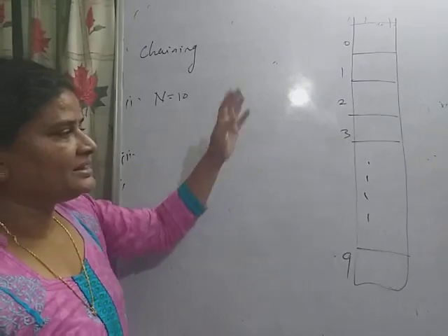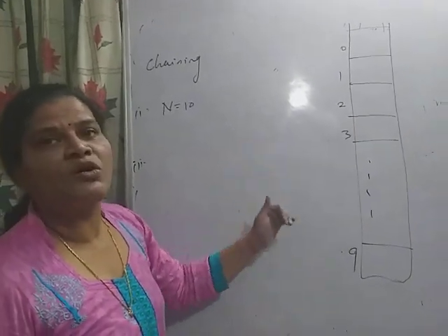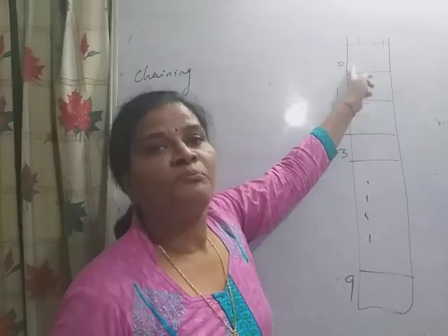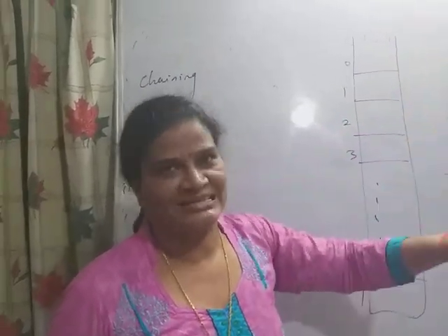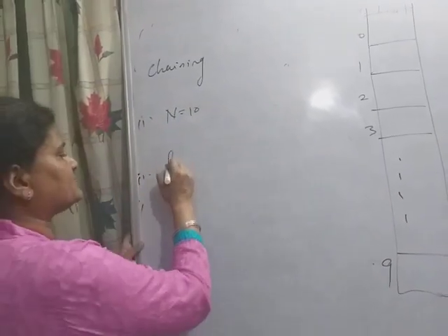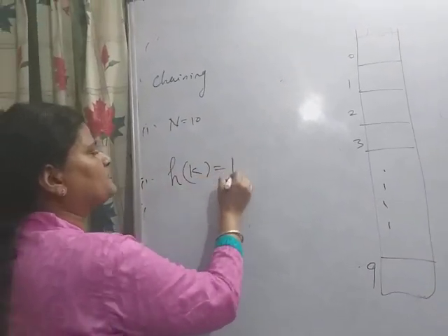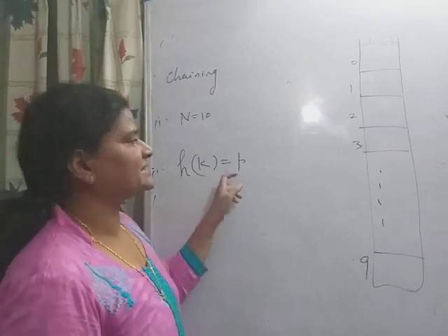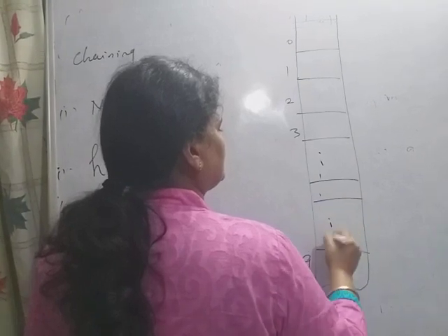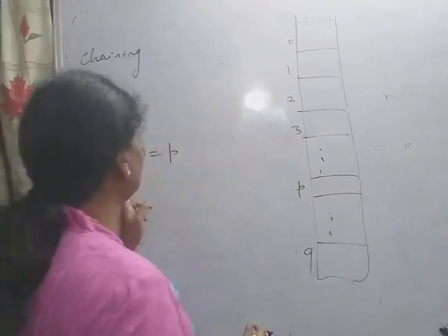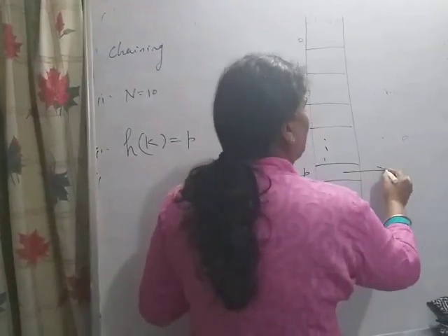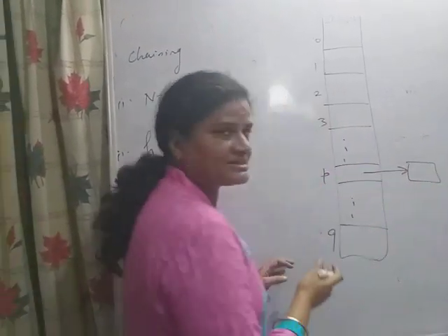This table is a table of addresses, and each location points to a linked list. So if suppose H of K equals P, then the key will be stored in the linked list pointed by P. This is more dynamic.